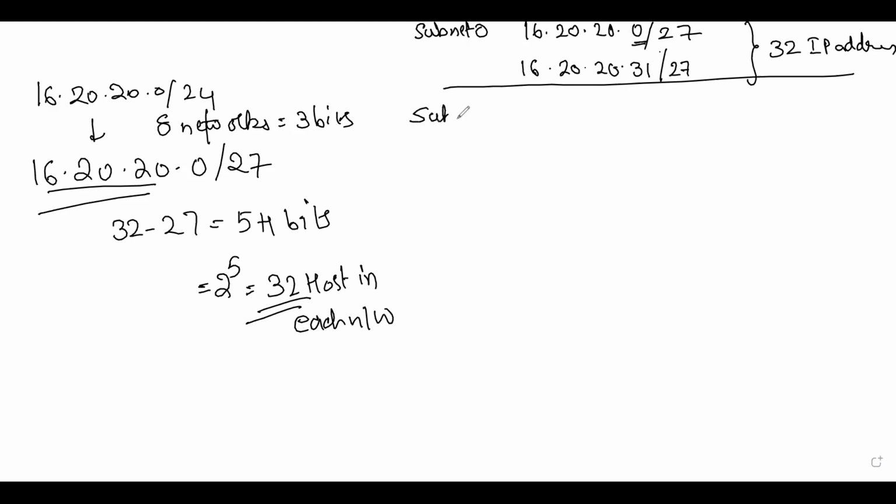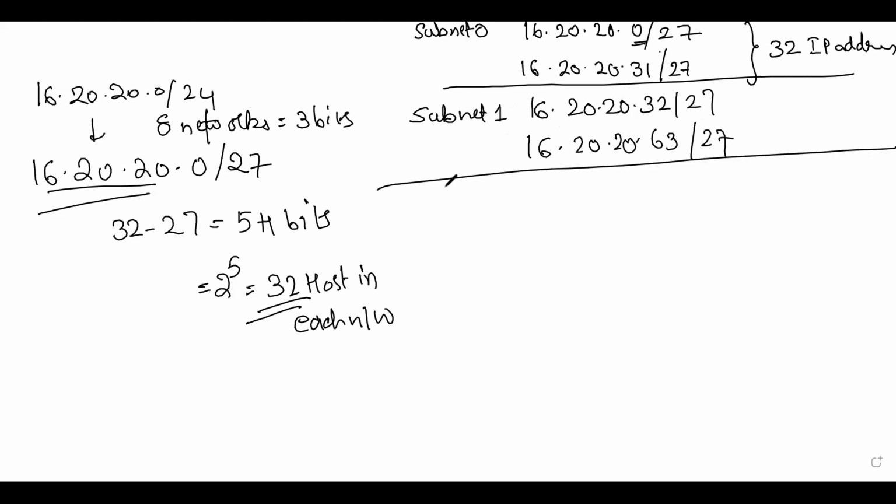Now we'll go with the subnet 1. Can you tell me what subnet 1 will start from? 32. 16.20.20.32/27 till you will add 31 now, because 32 is inclusive. You will just add 31. So you will have 16.20.20.63/27. This becomes my subnet 1.